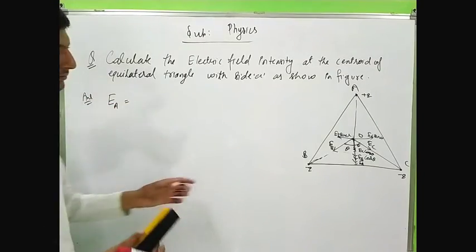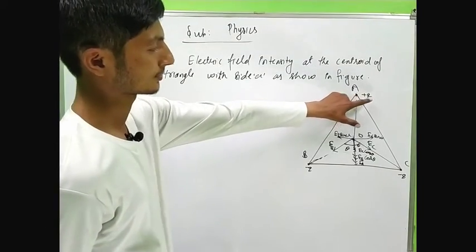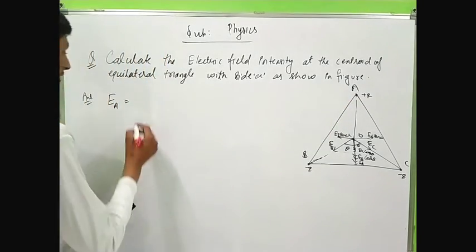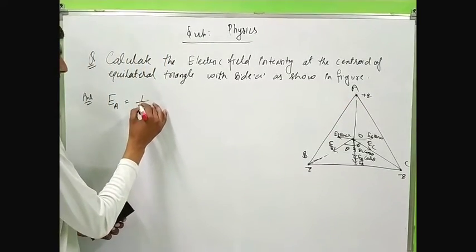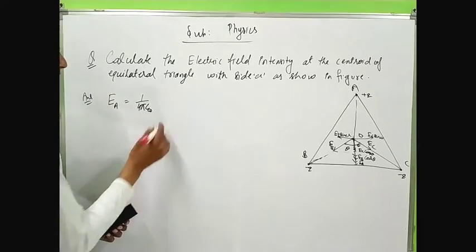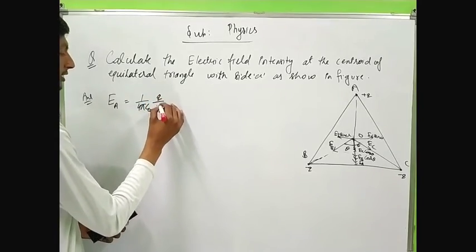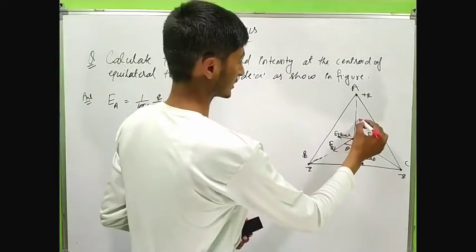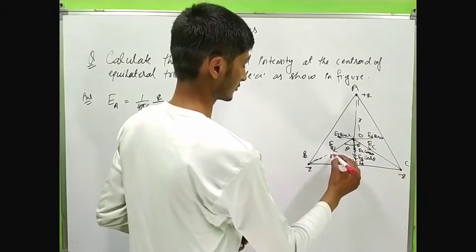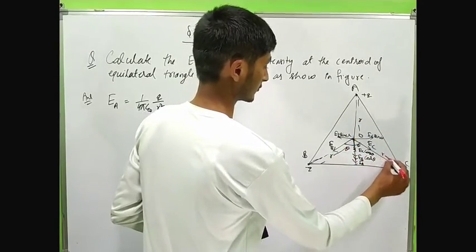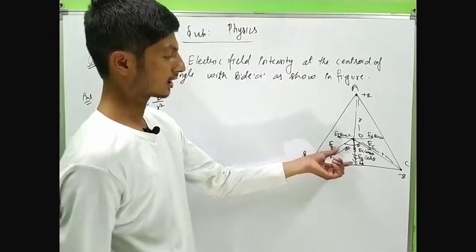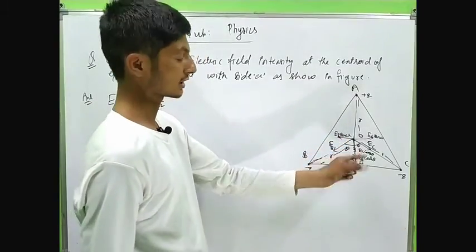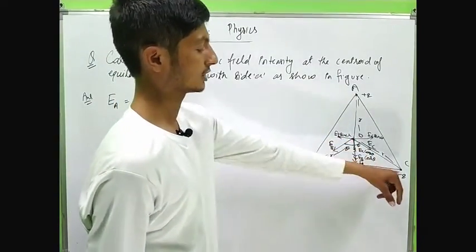EA, the electric field due to the charge placed at point A, is given by 1 by 4 pi epsilon naught q by r square. Let's say this distance is r, and this distance r is the radius of the circumcenter and is equal from each corner.